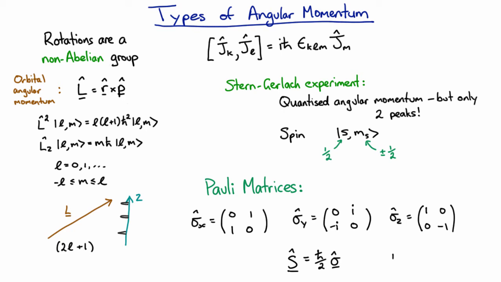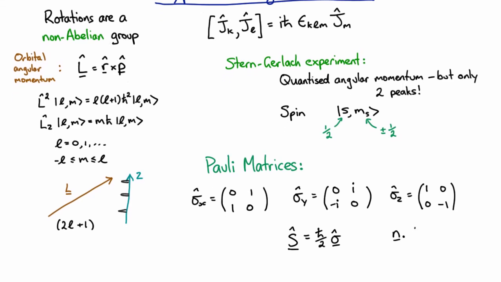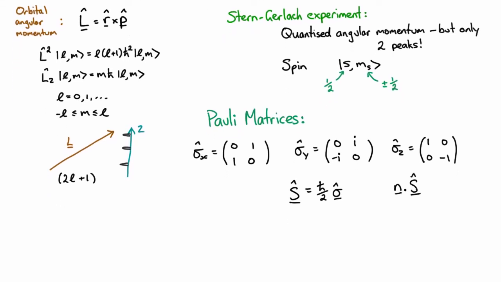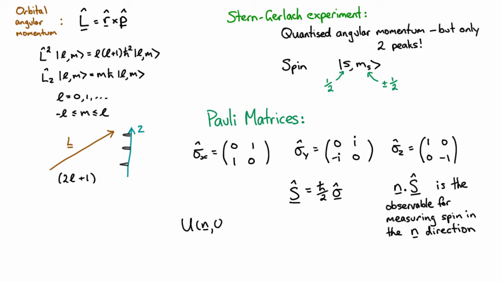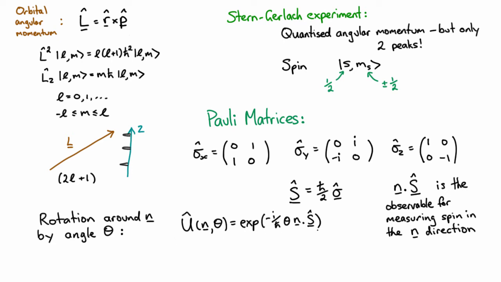If we measure the spin in the direction n, where n is a unit vector, then the observable for that is n dot S. If we were to rotate this system, then the transformation would look like this, if we rotate it around the axis n by an angle theta. In actual fact, this rotation here only works on the Hilbert space defined by this 2x2 system. So this is just a 2x2 matrix, and so it's acting on this 2x2 system, the spin up, spin down. In fact, if you had a spatially distributed system, like an electron, it would have a wave function over all space. In fact, it would have two wave functions over all space. So it has kind of two dimensions to its Hilbert space.